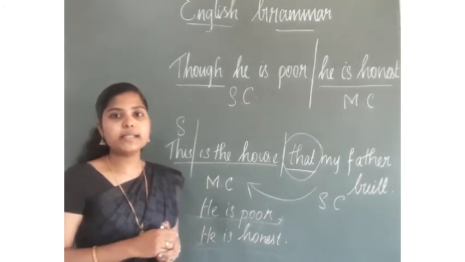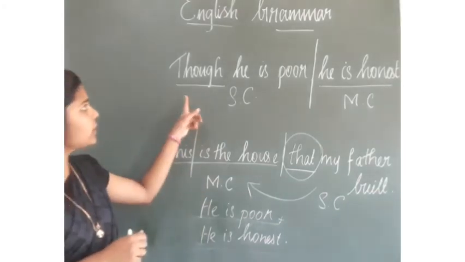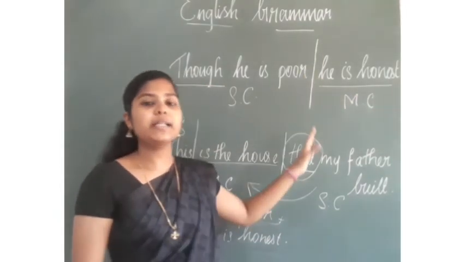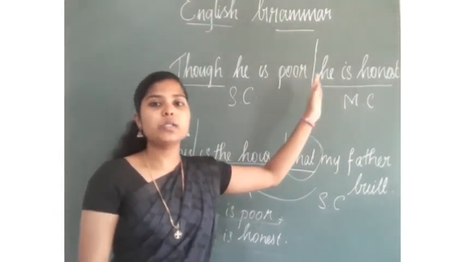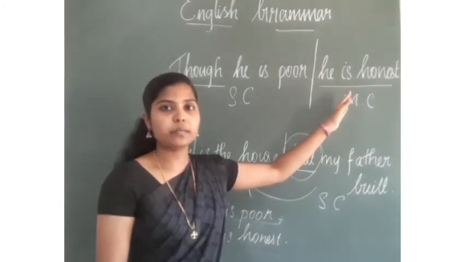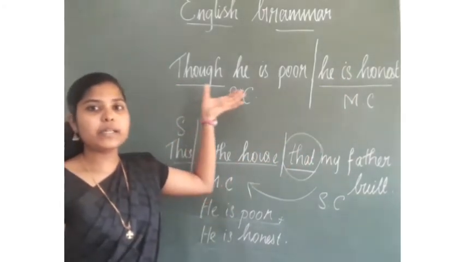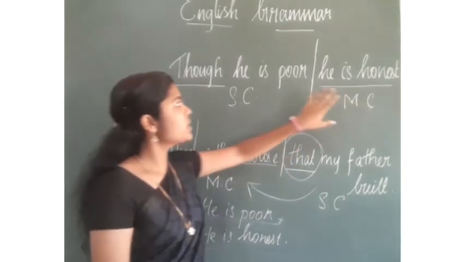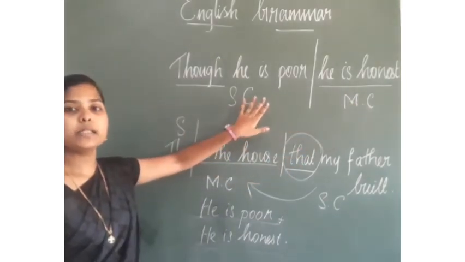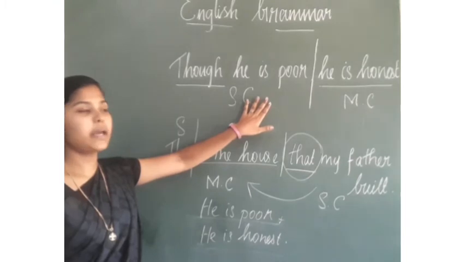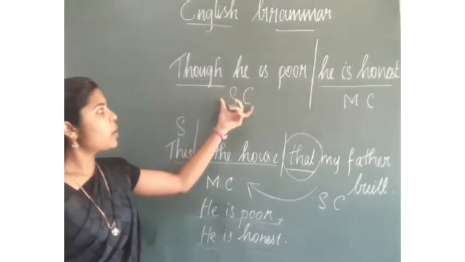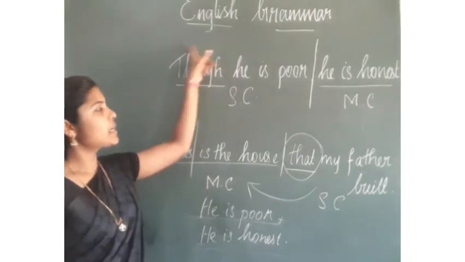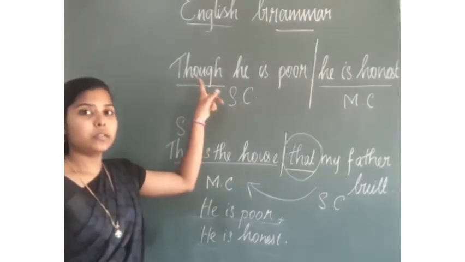Till this, can you understand? Here, though he is poor, he is honest. So, I divide the sentence into two. He is honest is the main clause, and the rest of the sentence completely depends on this. So, this is the main clause and this part is the subordinate clause. Okay. Now, this subordinate clause and main clause are connected by the subordinating conjunction though.